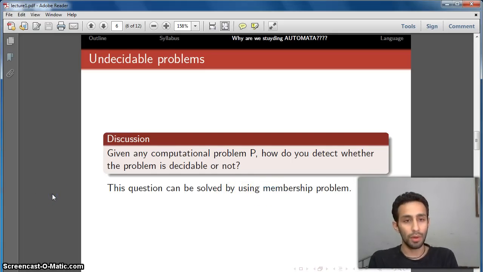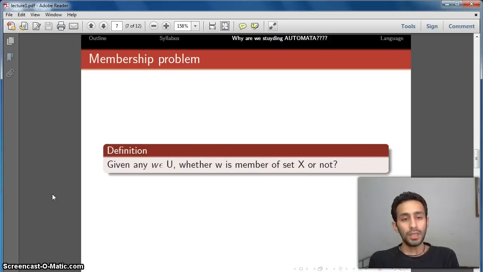What is the membership problem? A membership problem is: given any element W which belongs to a universal set, whether this W is a member of a particular set X or not. Consider an example. Suppose I have a set of four integers, 1, 2, 3 and 5, and I ask whether W, that is 20, belongs to set X or not. The answer is no. If I give you 1, then 1 belongs to set X, so the answer is yes.